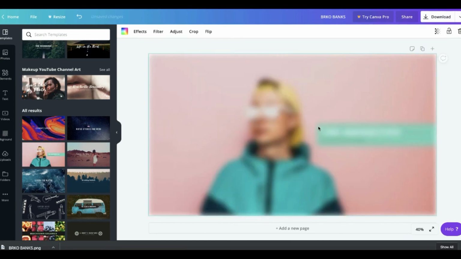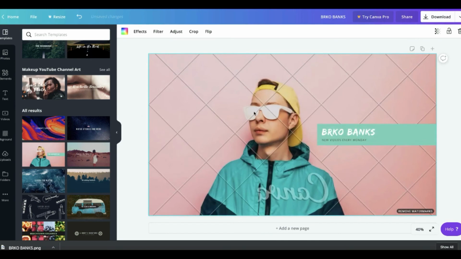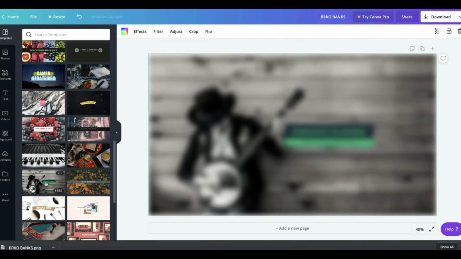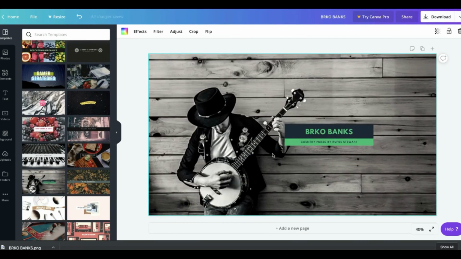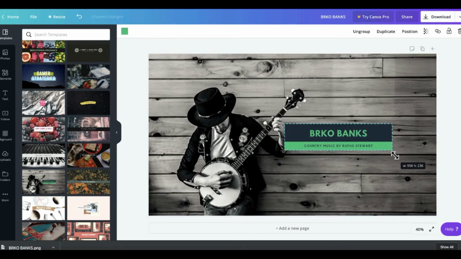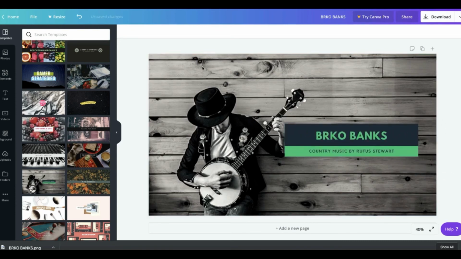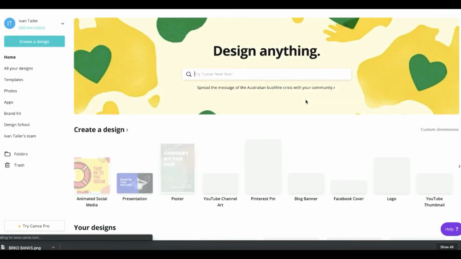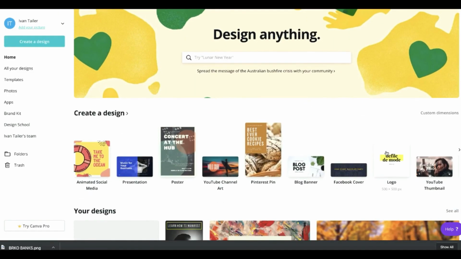For example, you can post his image right here and change the text if you want to, or there are literally tons of different templates that you can use for this method. So this is a really amazing way to create, for example, channel art or YouTube thumbnails or any other stuff like logo design. You can create a professional logo design in just a few clicks.